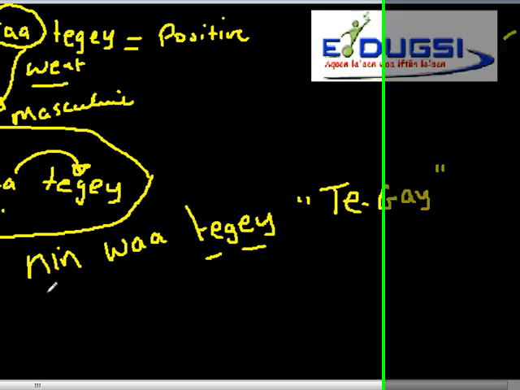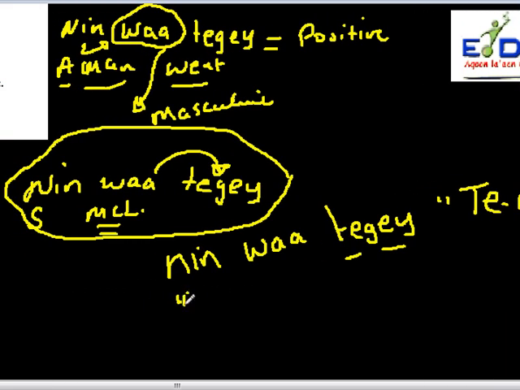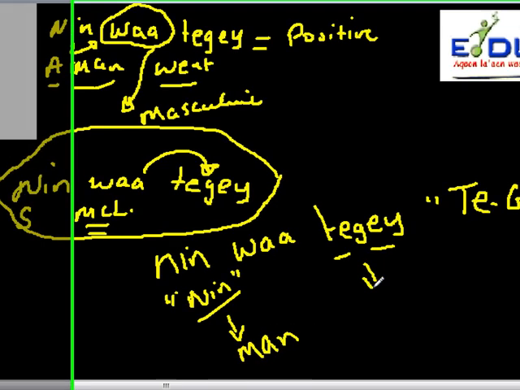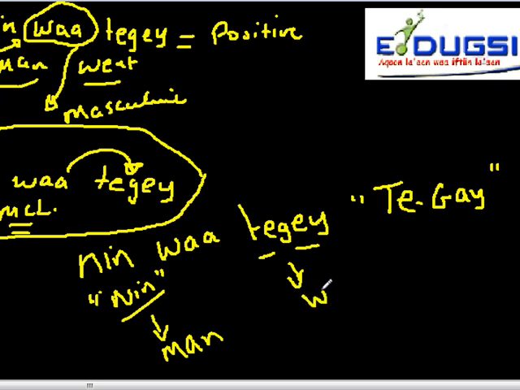Nin, and this is how you read it: nin. This is very straightforward, so it shouldn't be any problem. Nin, that means man. Tegay, that means went. Okay, so those are the two main things.